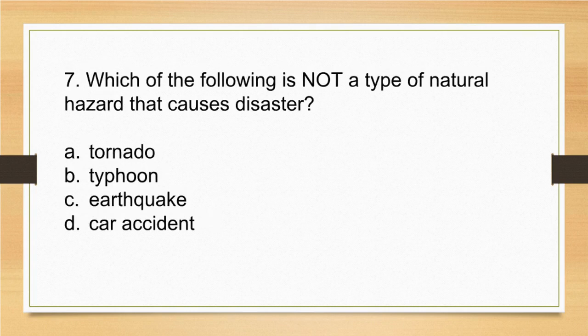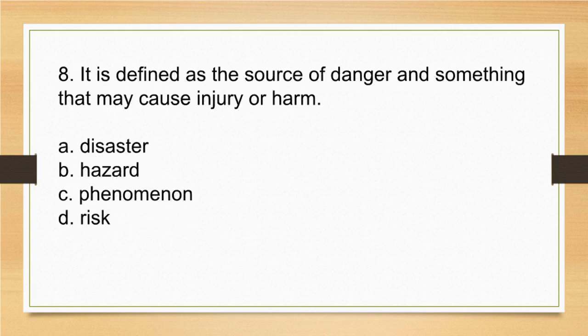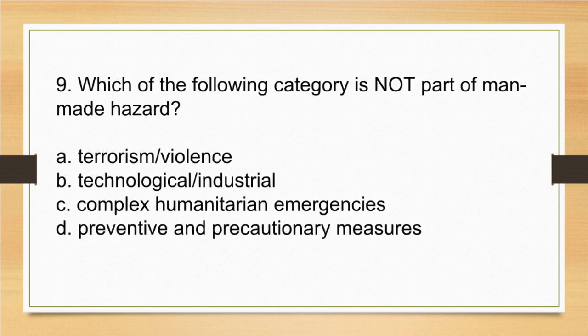7. Which of the following is not a type of natural hazard that causes disaster? Tornado, typhoon, earthquake, car accident. 8. It is defined as the source of danger and something that may cause injury or harm. A. Disaster. B. Hazard. C. Phenomenon. D. Risk.